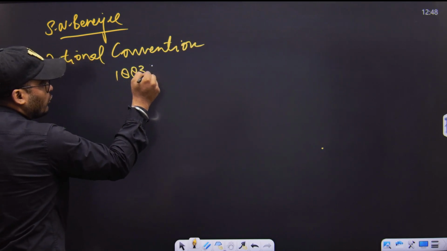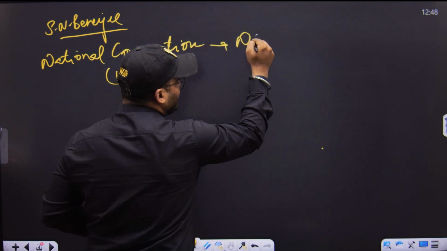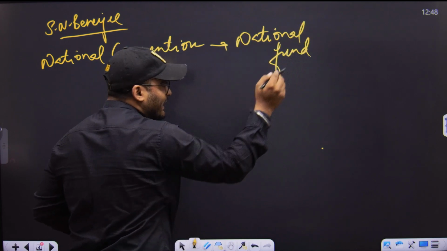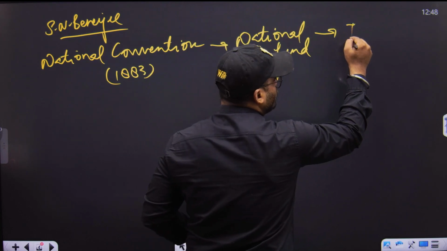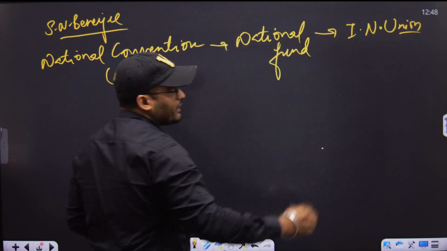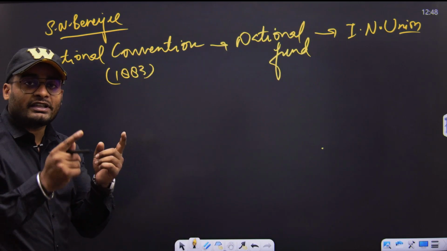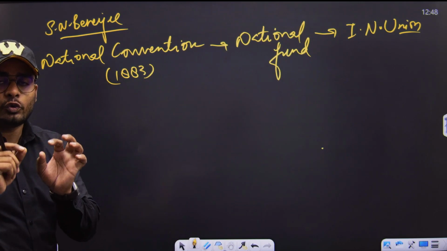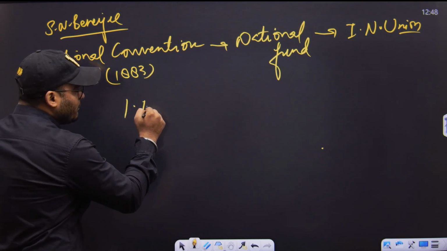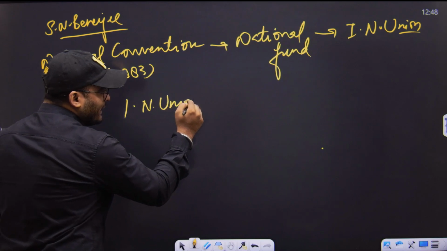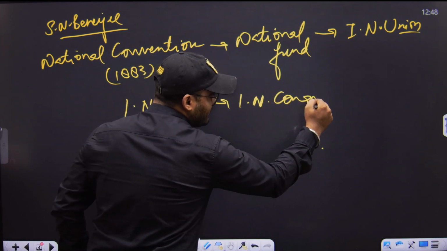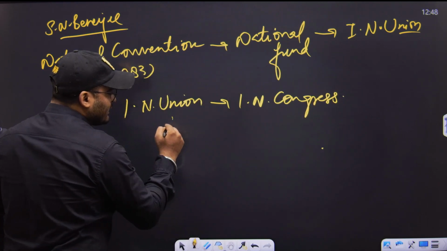It was followed by the national level fund creation, and then came the formation of the party known as Indian National Union. This Indian National Union's name was changed to Indian National Congress, and this was done by Dadabhai Naoroji.